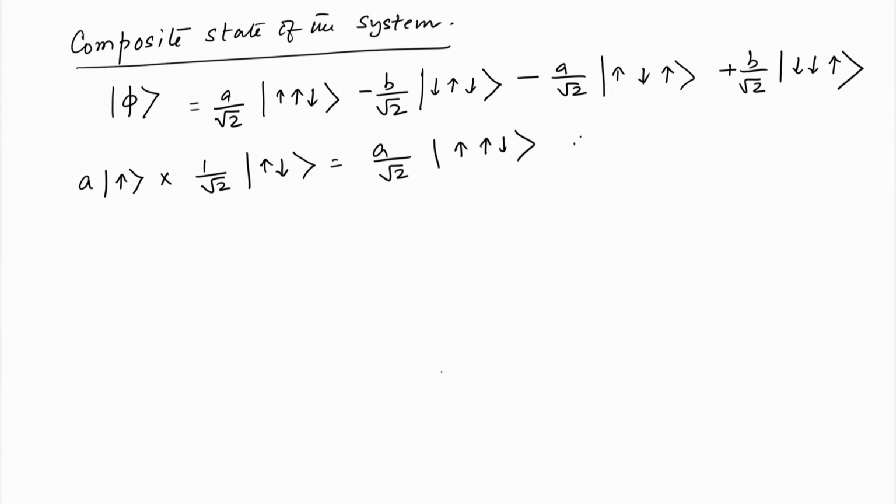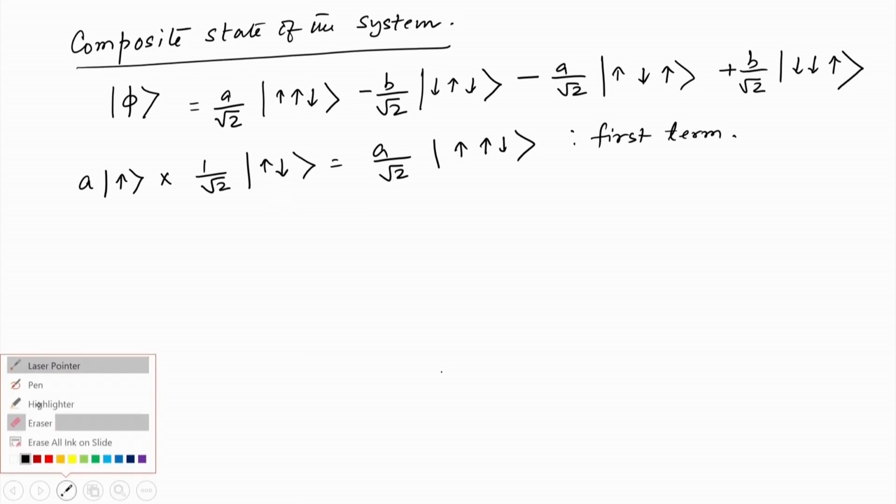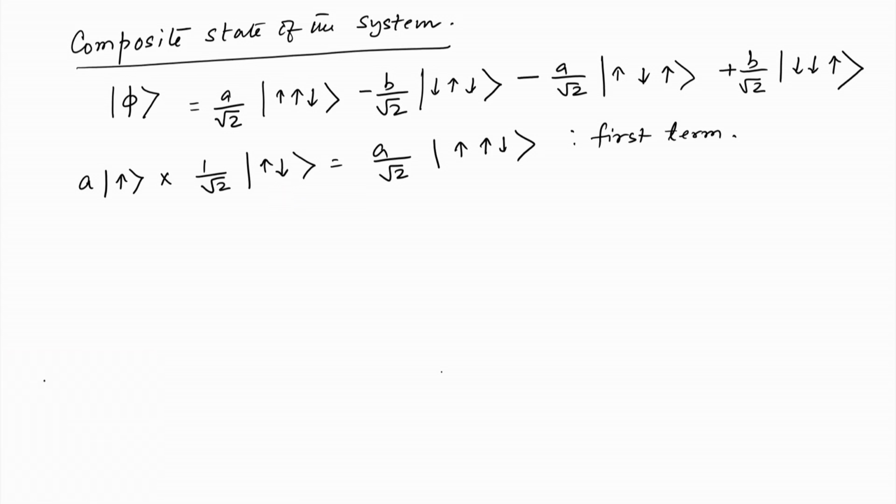That is the first term. So, this term is written as this, and all the other terms can also be similarly justified. Okay.